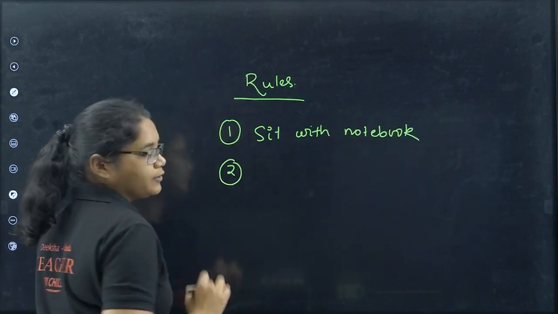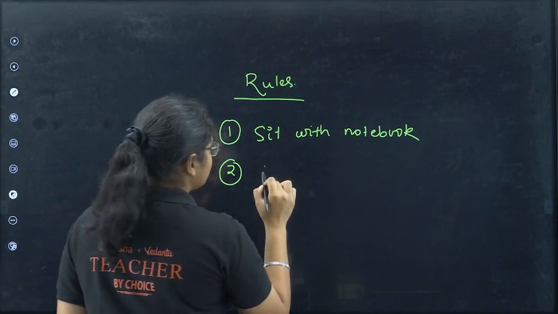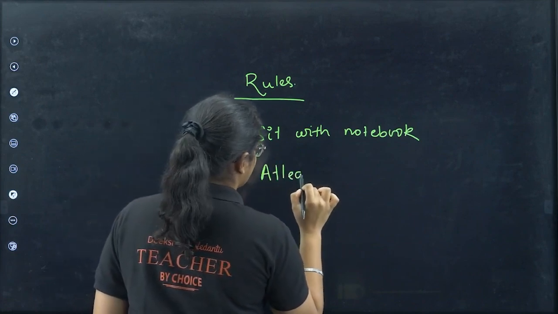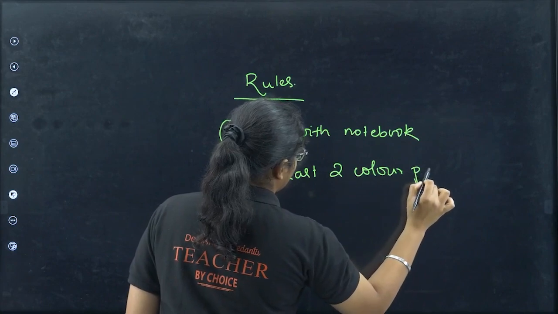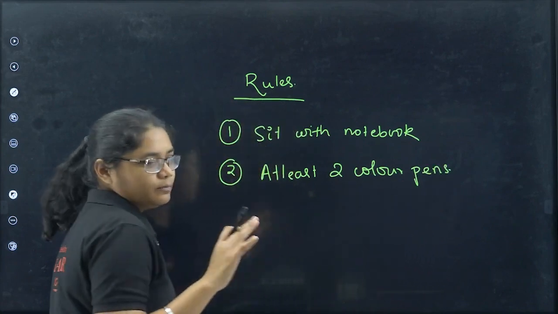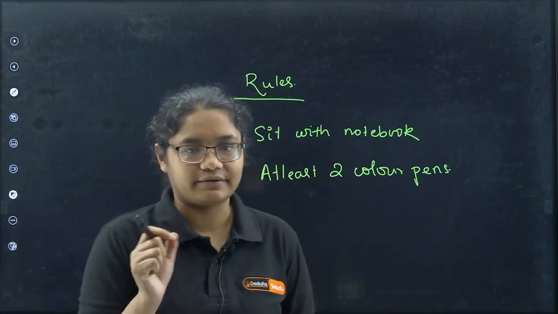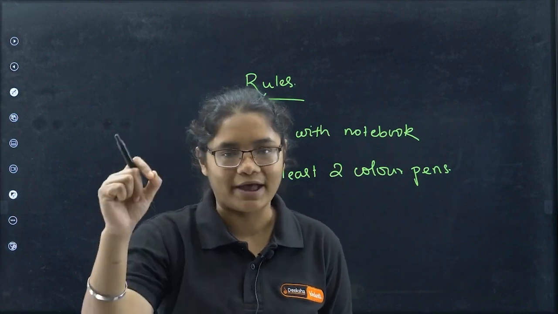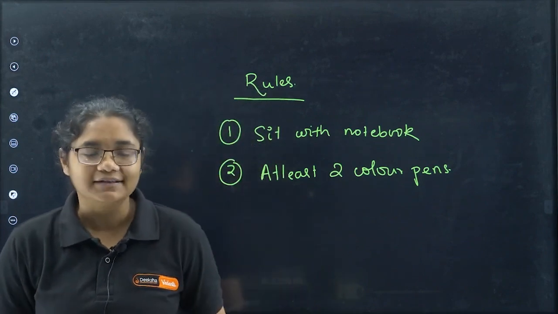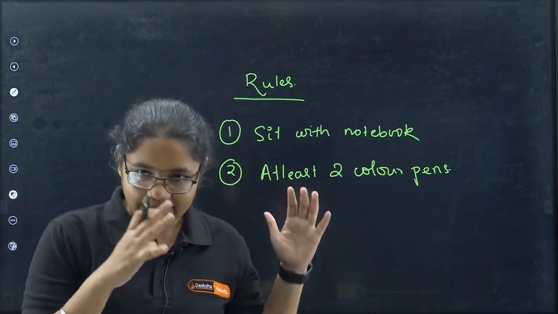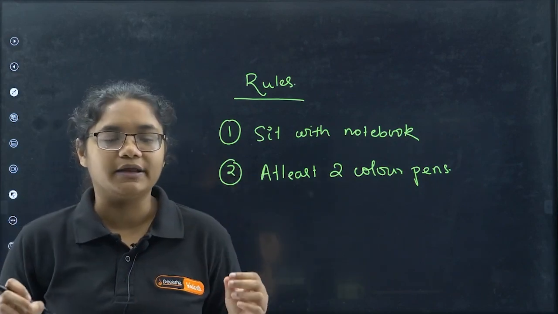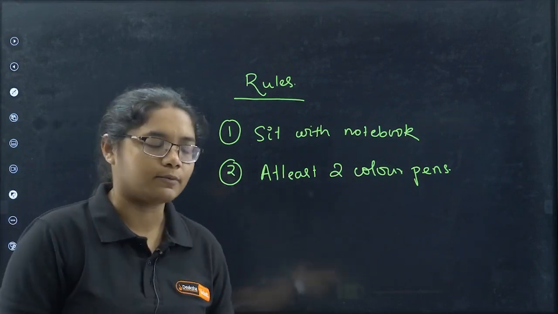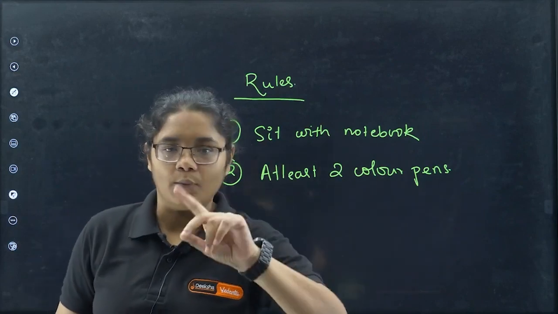You have to sit with the notebook and use at least 2 color pens, so that you can give proper headings and subheadings. Blue or black is fine, and add one red pen or a pencil to draw arrows when we do mechanisms. If you haven't brought your notebook, please go back and come with your notebook, at least 2 pens and 1 pencil.